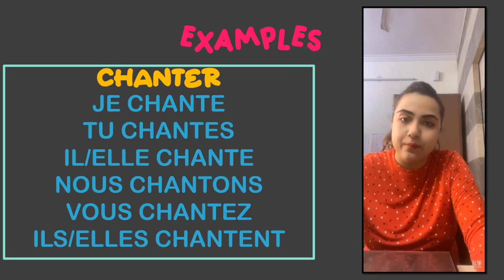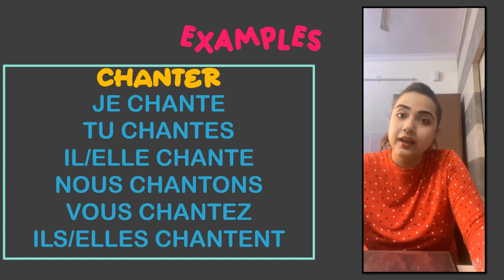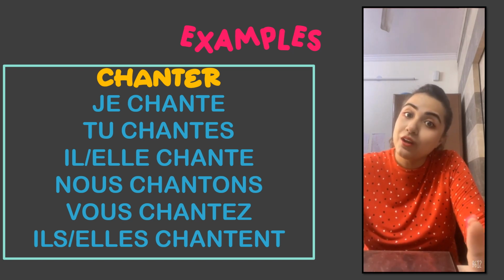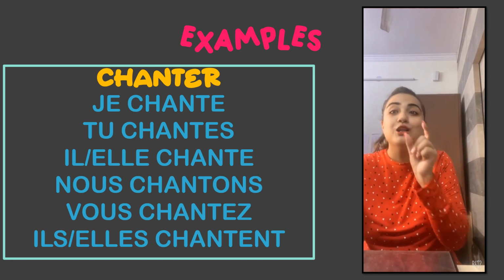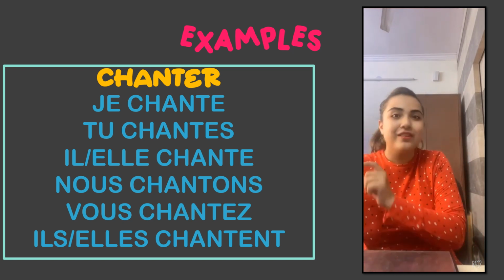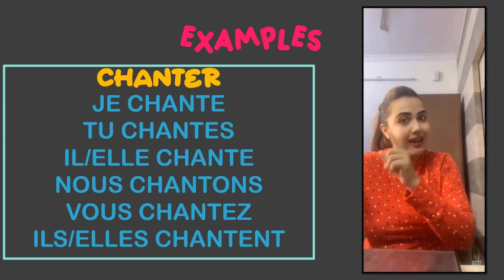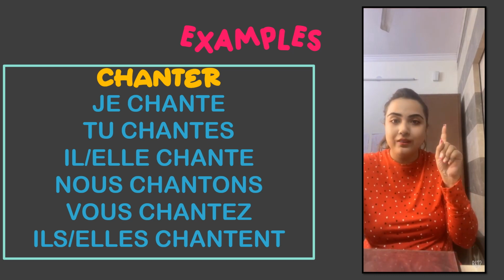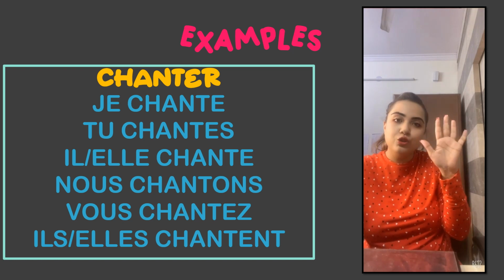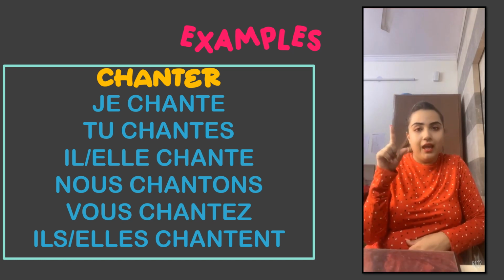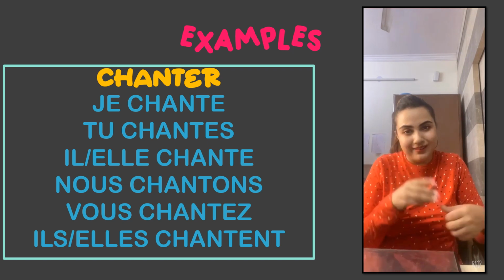Let's take some examples. Now chanter is an ER ending verb. If you will notice over here, the rule is also the same. We remove ER, the radical is chant. So chant you can see with every subject pronoun. And the endings are the same. Je chante, tu chantes, il chante, elle chante, nous chantons, vous chantez, ils chantent, elles chantent.